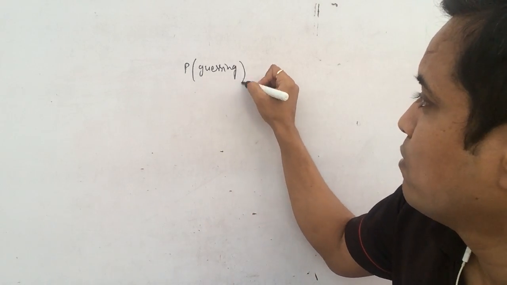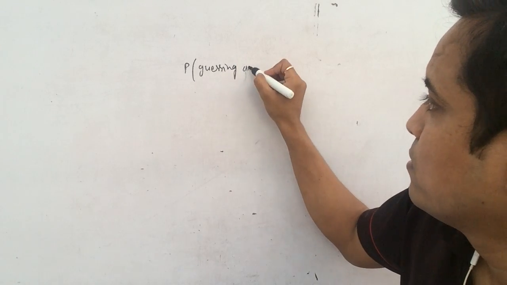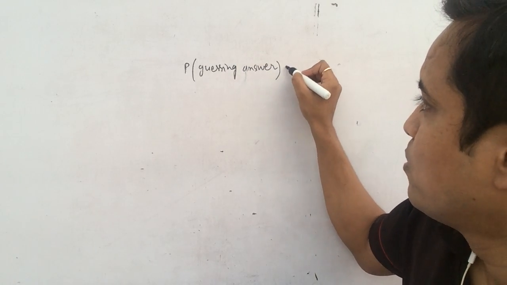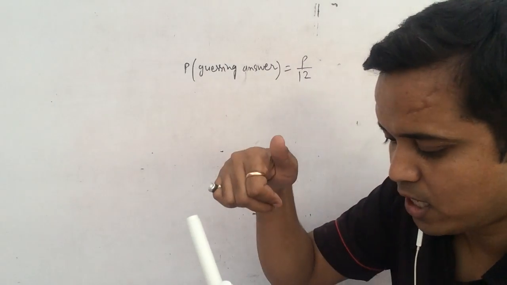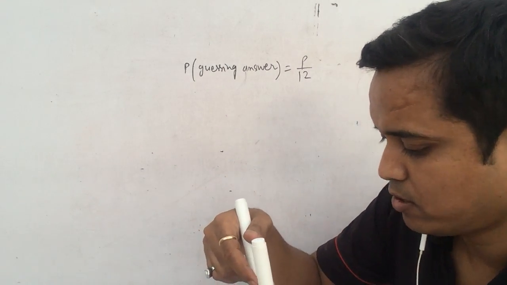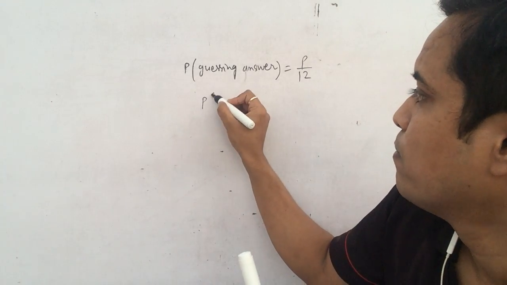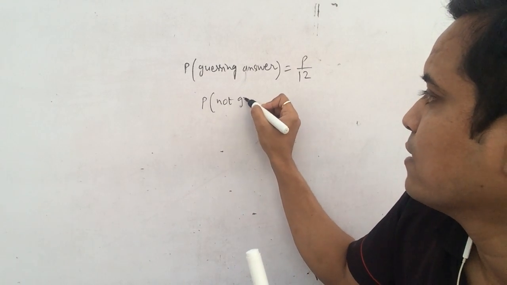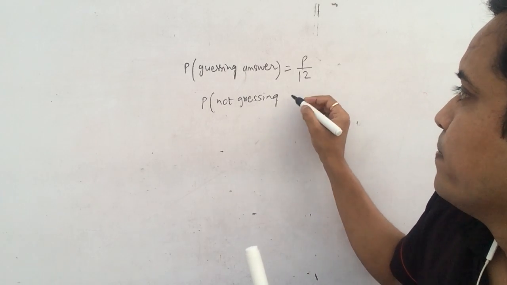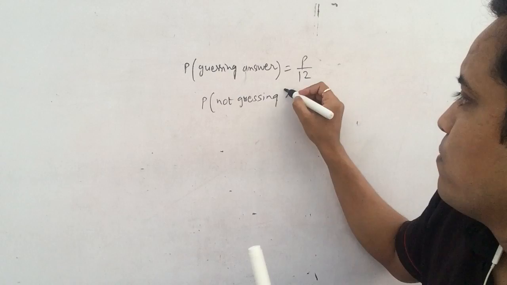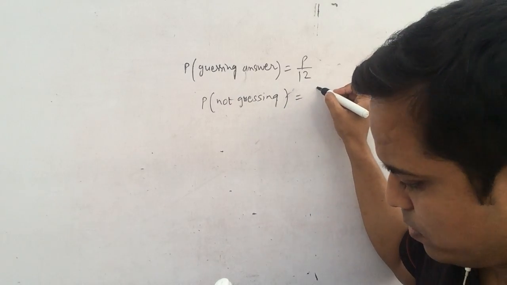Okay, the probability of guessing the answer is equal to p by 12. The probability of not guessing the correct answer to the same question is 3 by 4. Find the value of p.